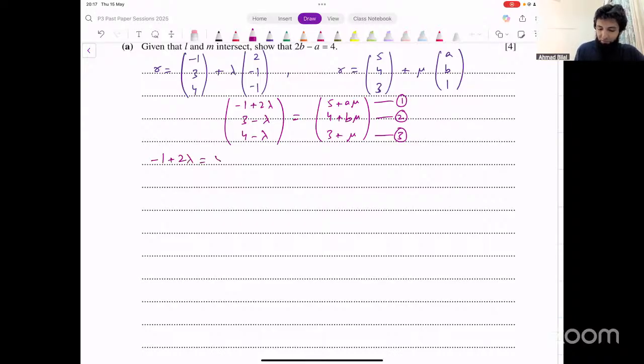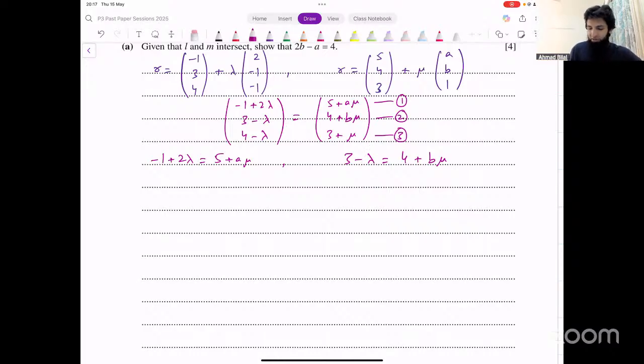That is equal to 5 plus A times mu. That's one equation. The other equation is 3 minus lambda, that equals 4 plus B times mu. Let's solve them simultaneously. How can we do that? We can do substitution. If we make lambda the subject from here or mu the subject from here, we will get fractions, right? To avoid fractions, you see, in the other equation, there's no coefficient for lambda. So it will be easier to make this lambda the subject.